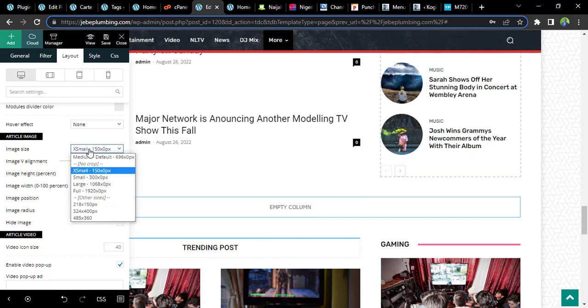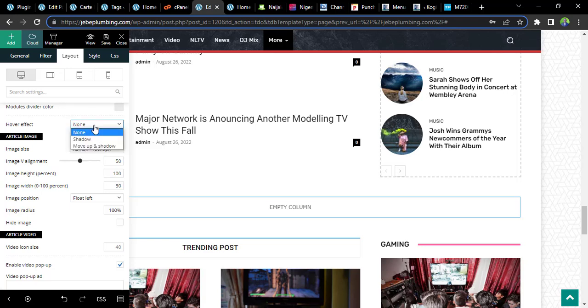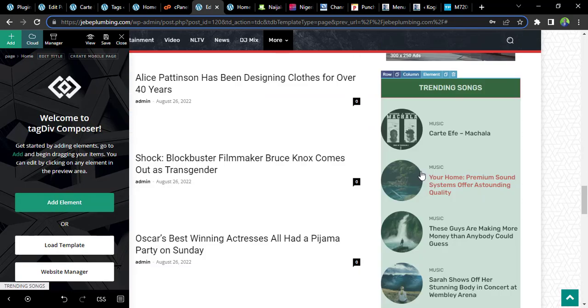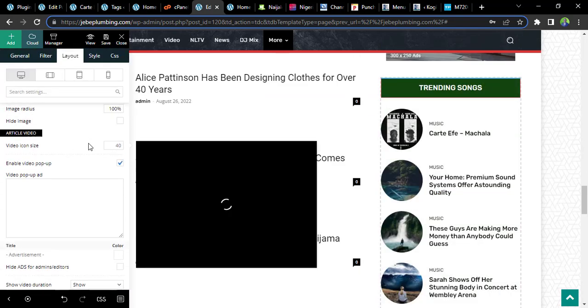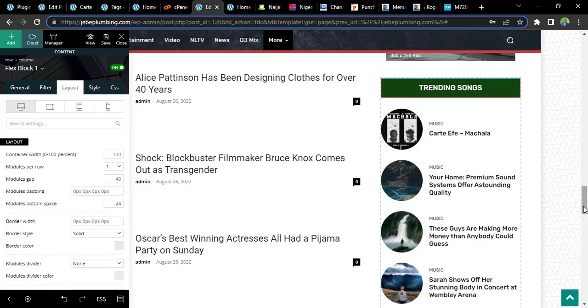When they hover on the image, you can add an effect to it, that is a shadow. So it just depends on what you want to achieve. But I'm cool with this trending song design. So that is that about that. Yeah, we still have something left on this side.